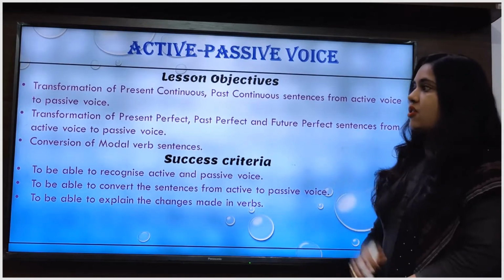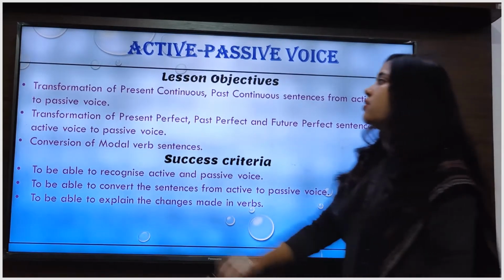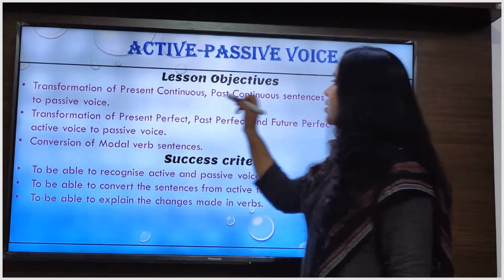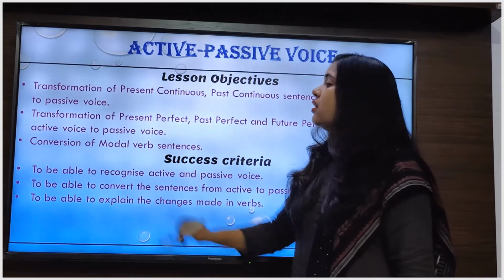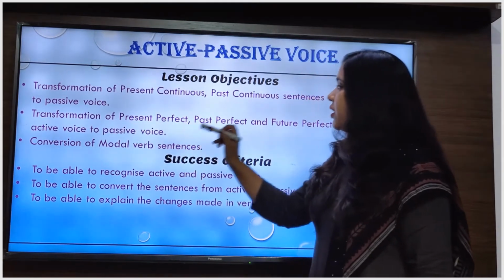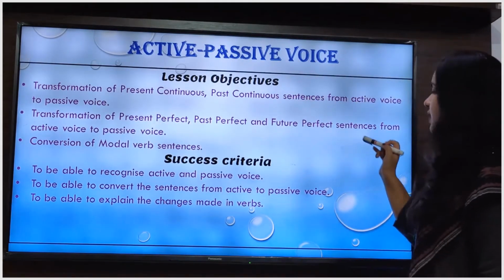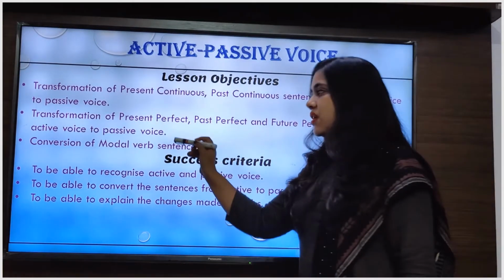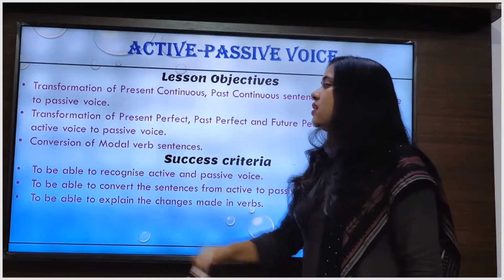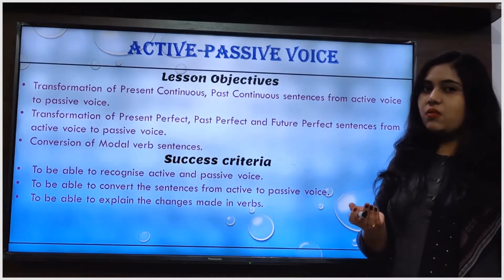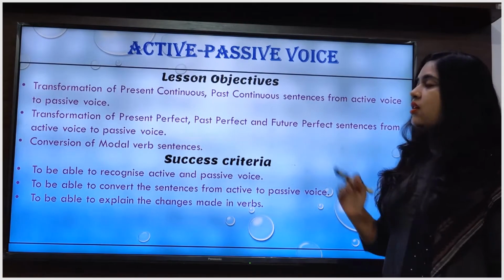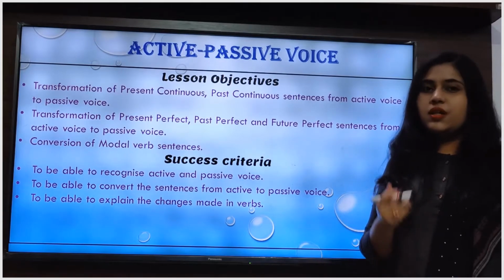In today's session, we will discuss transformation of present continuous and past continuous sentences from active voice to passive voice, transformation of present perfect, past perfect and future perfect sentences from active voice to passive voice, and the last one is conversion of modal verb sentences from active voice to passive voice. So these three points we are going to discuss in today's session.